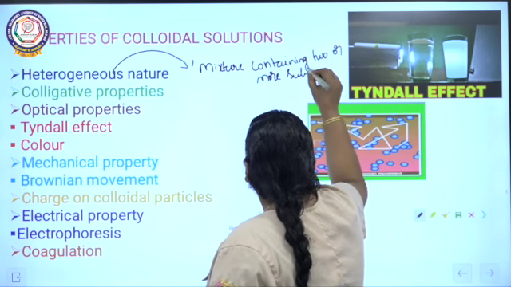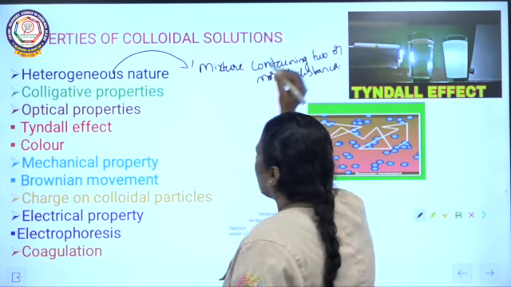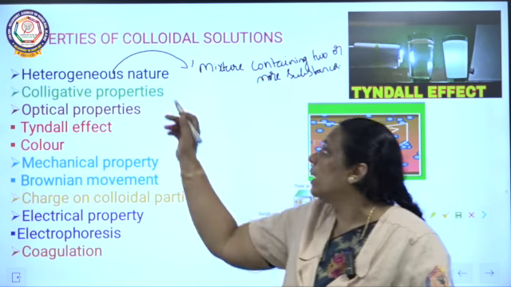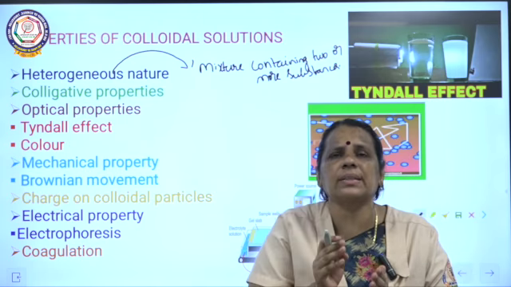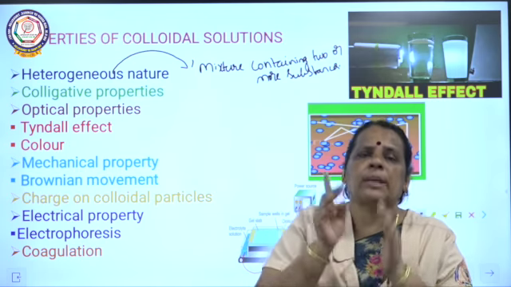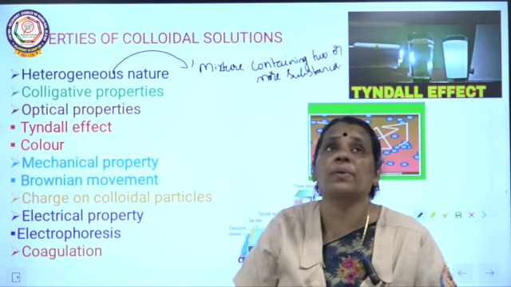A mixture containing two or more substances, we can call it a heterogeneous mixture. So, the first one is heterogeneous nature. Colloids are heterogeneous in nature because they consist of two or more substances present as a mixture. So we can call it heterogeneous nature.